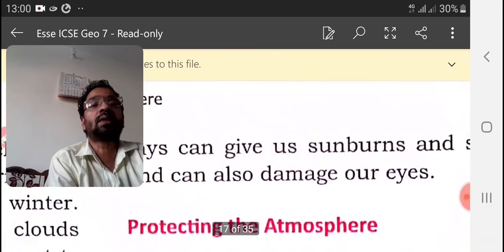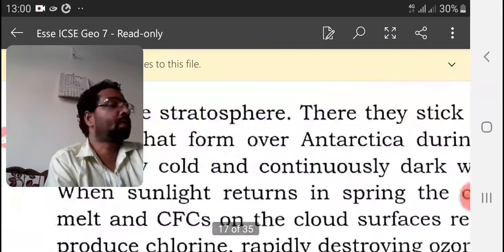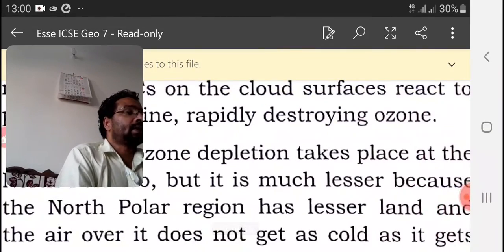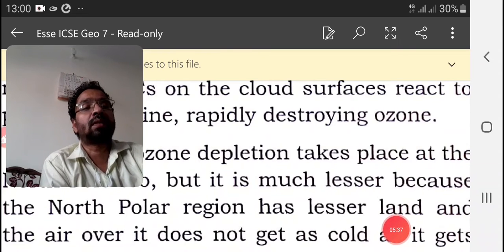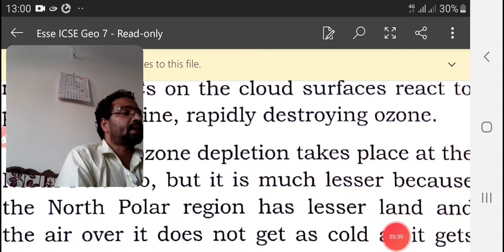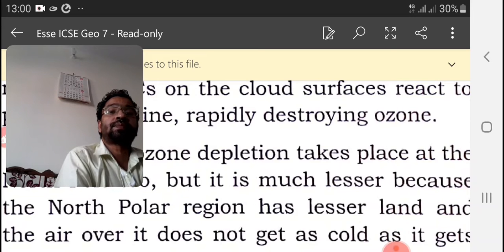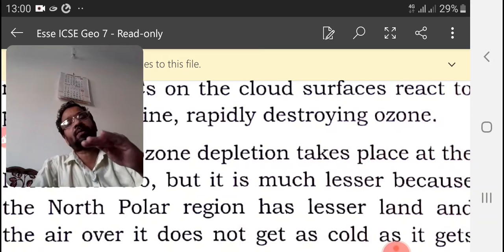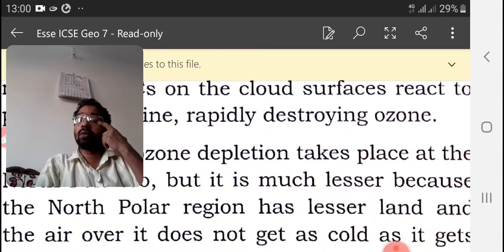No, before that, one small point. Seasonal ozone depletion takes place at the North Pole. Like we said, the same type of seasonal ozone depletion takes place at the North Pole too. What we discussed was the South Pole problem.